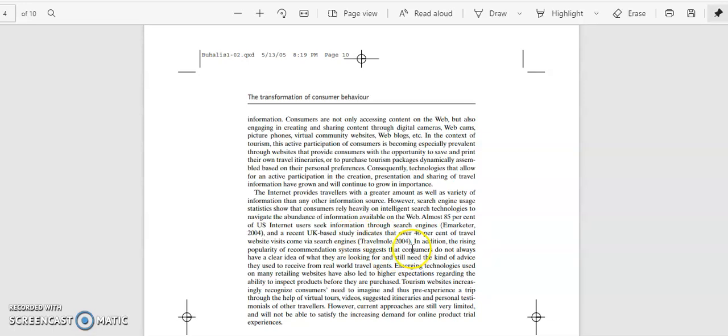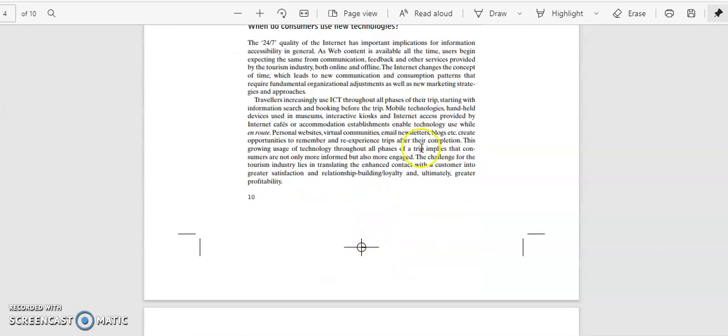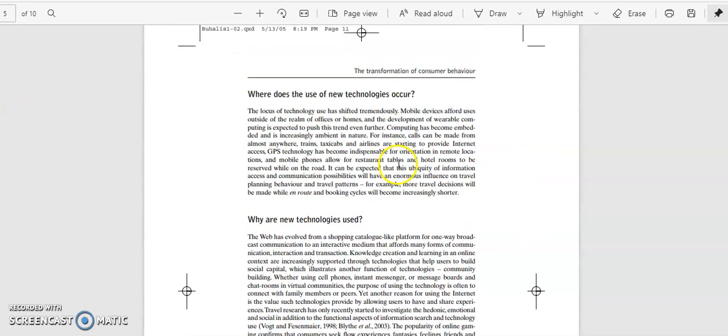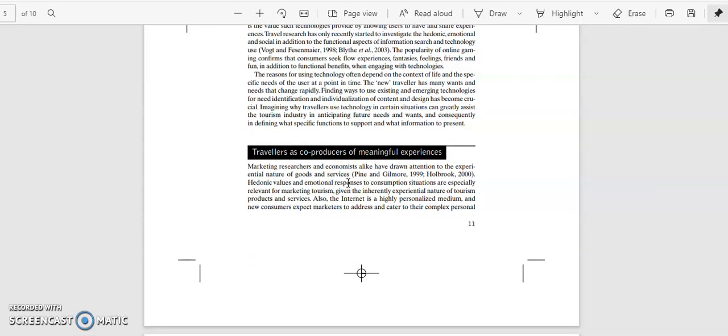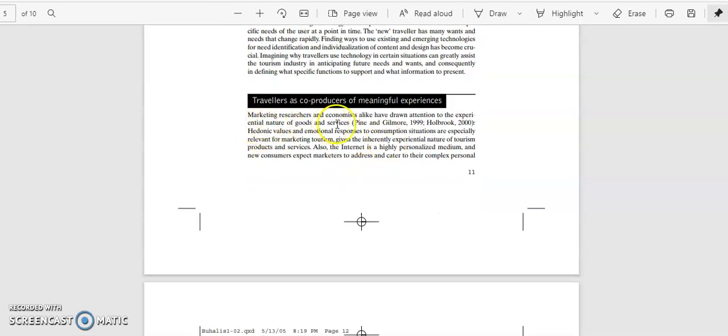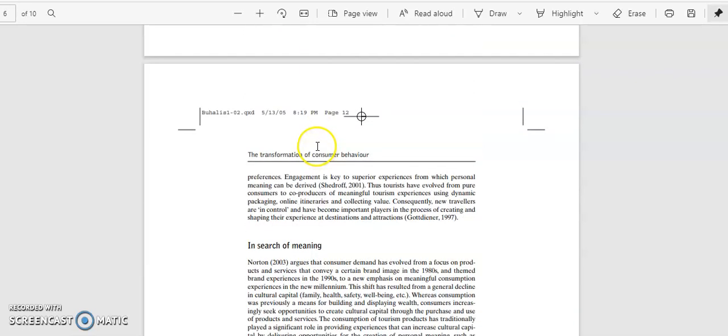Their name and the year is mentioned here. The author may not be known, so they have just acknowledged the name of the portal or a website. This is one way of doing it. Again, marketing researchers and economists alike have drawn attention to the experiential nature of goods and services. Again, the work of two authors has been combined because they might be talking along similar lines.